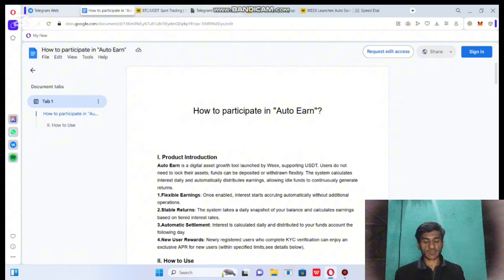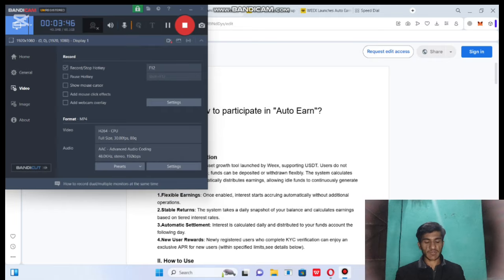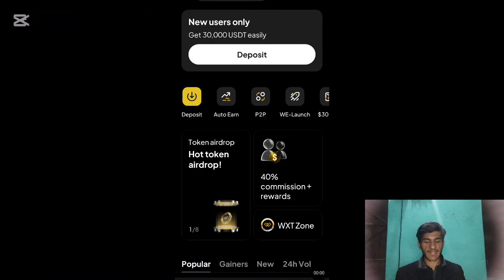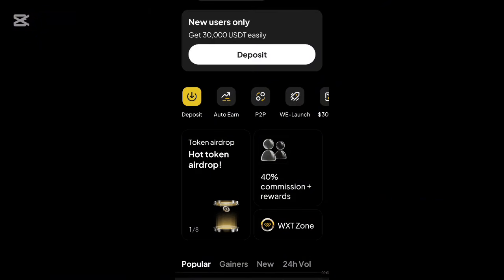Now I am going to introduce Wax Auto Earn on the mobile screen. I will show you how to use Wax Auto Earn. Do your own research. I am not your financial advisor. So let's go to the mobile screen. Here you can see I always open this Wax Exchange. You need to download it, and it is available on Google Play and the App Store.